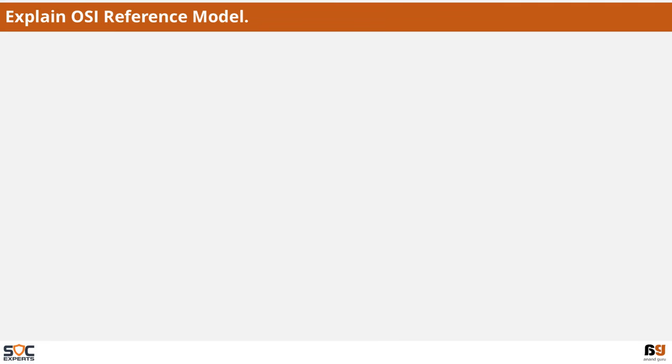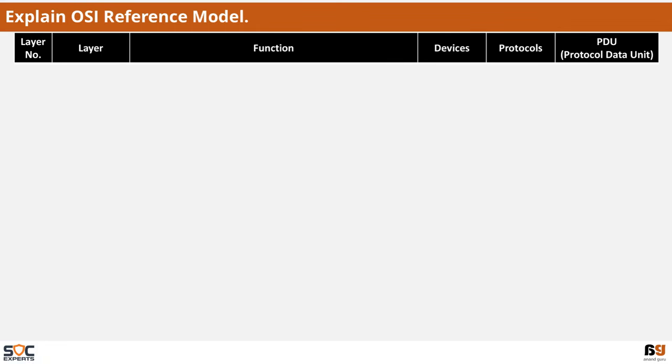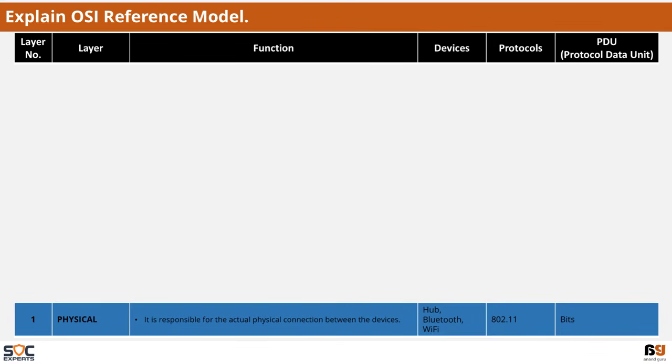Explain OSI reference model. The OSI reference model is best explained with the following attributes: the layer number, name of the layer, function of each layer, devices that work at each layer, protocols that run on that layer, and the form of data, that is protocol data unit. Let's start with layer 1, which is the physical layer.